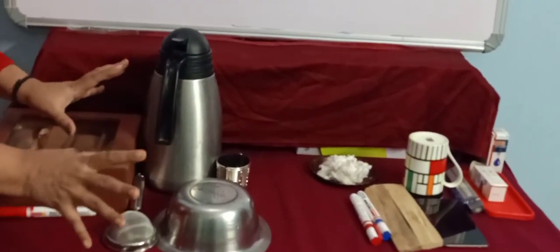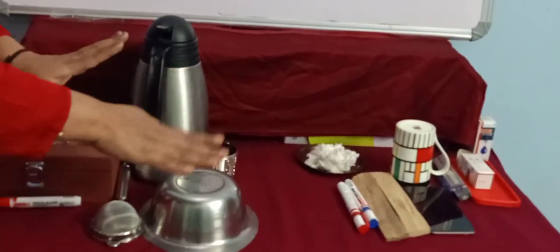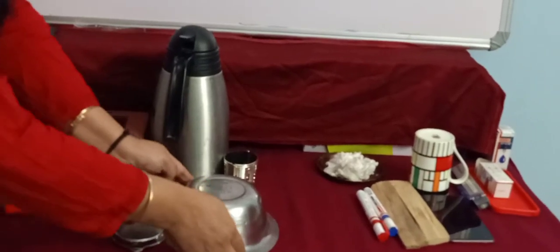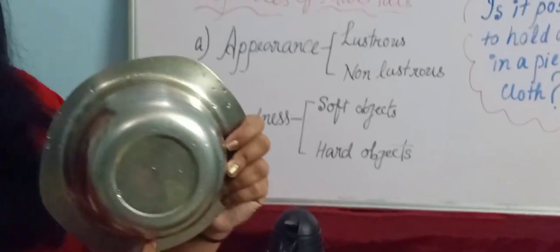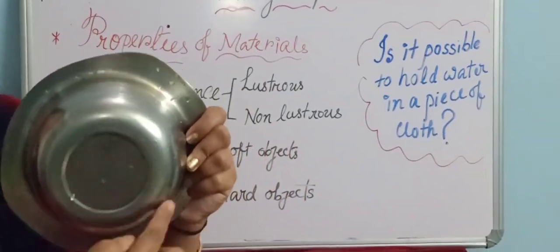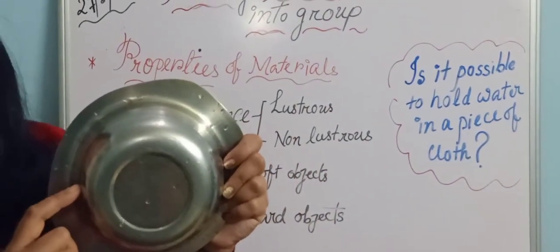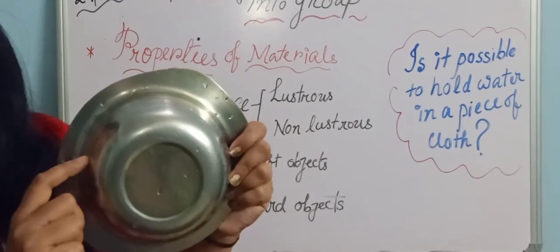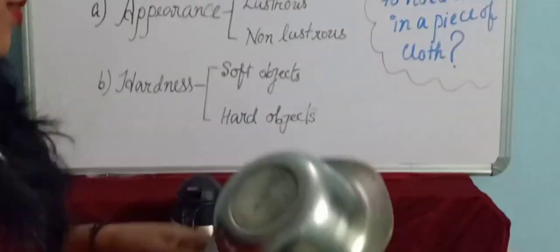This group of objects, you can see children, they have a shine. They are shining. Yes, they are lustrous objects. Let me pick up this steel container. You can find the steel container is shining. Yes, it is shining. This is lustrous.